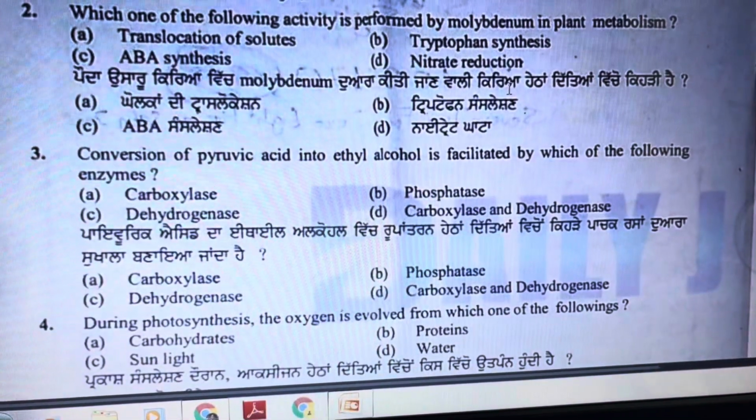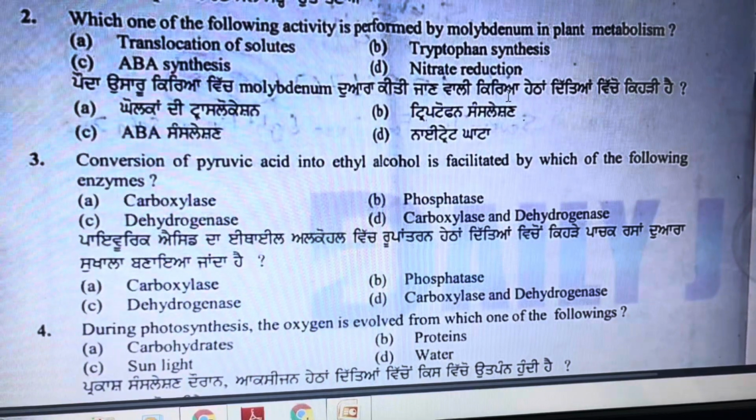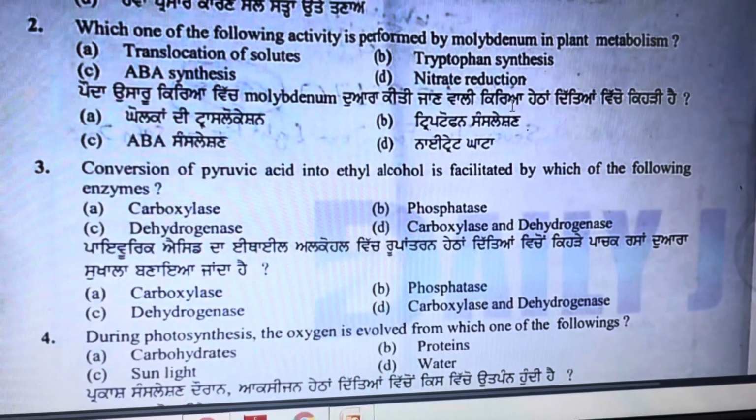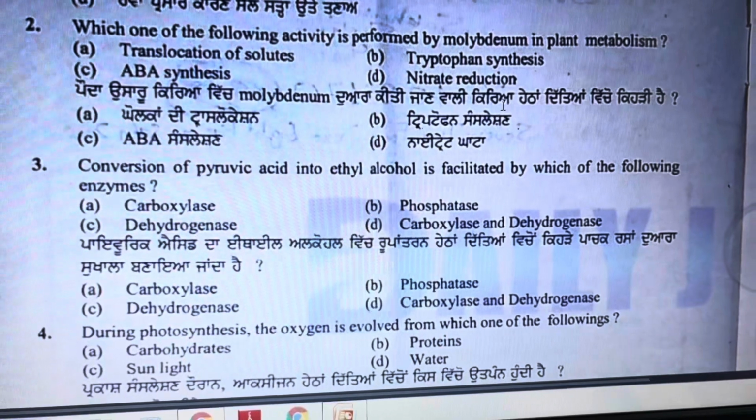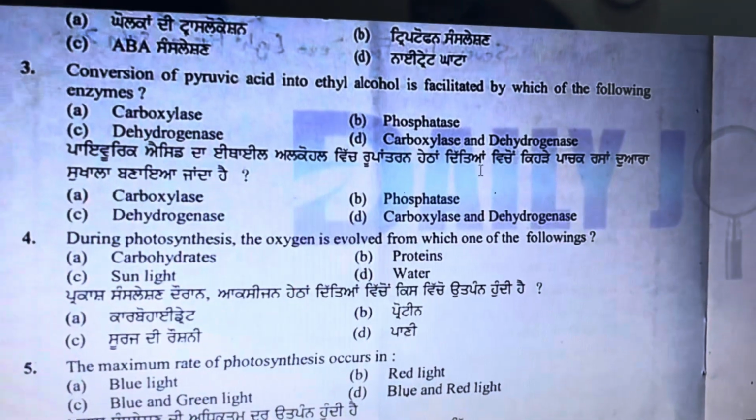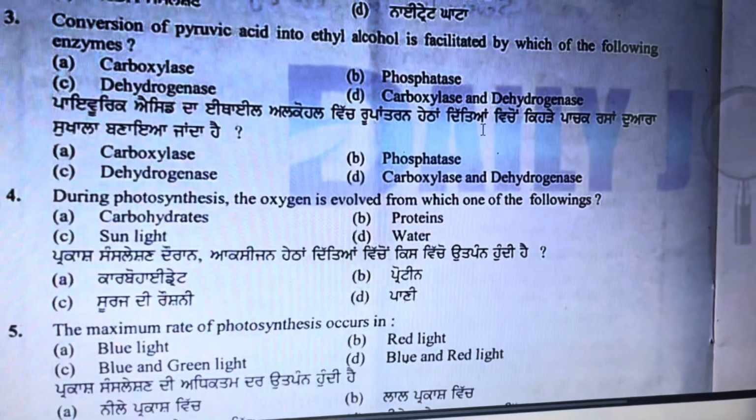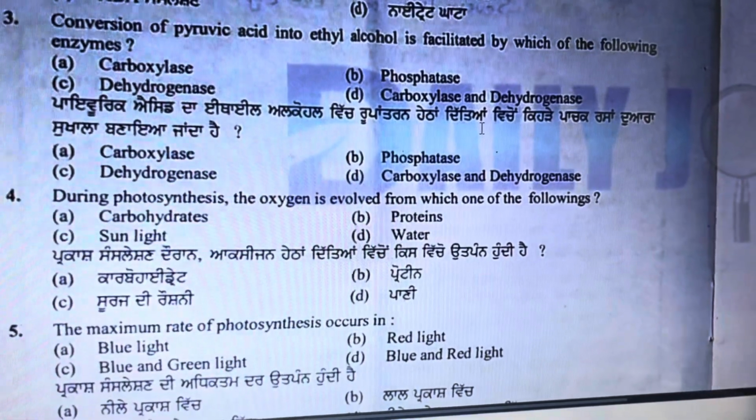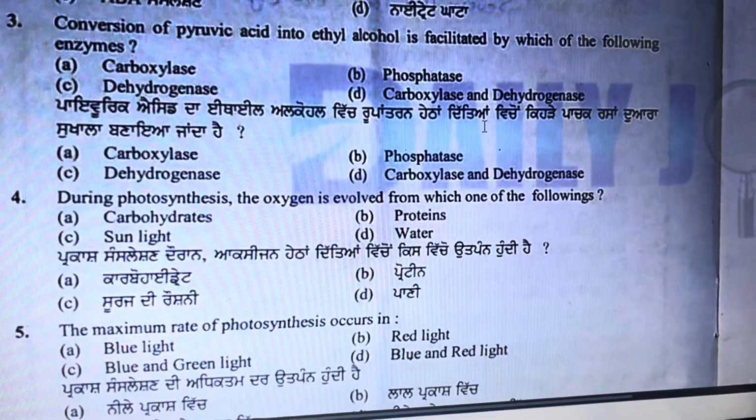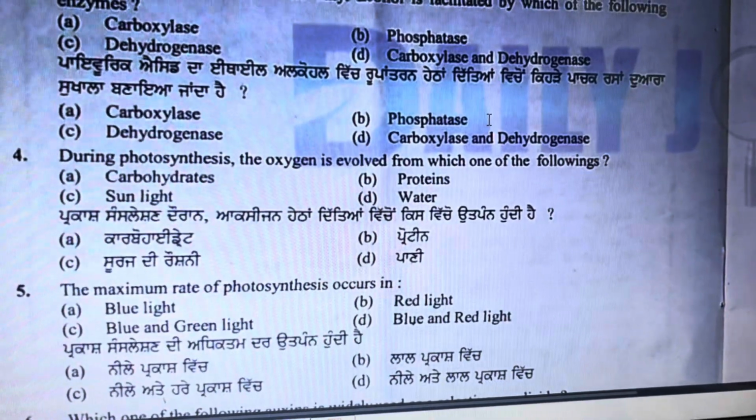And next, third question is, conversion of pyruvic acid into ethyl alcohol is facilitated by which of the following enzymes? And the answer is D, carboxylase and dehydrogenase enzyme. And the fourth question is, during photosynthesis the oxygen is evolved from which one of the following? The option is water, because water gets photolysed and oxygen is evolved from the H2O component of the water. The correct option is D.